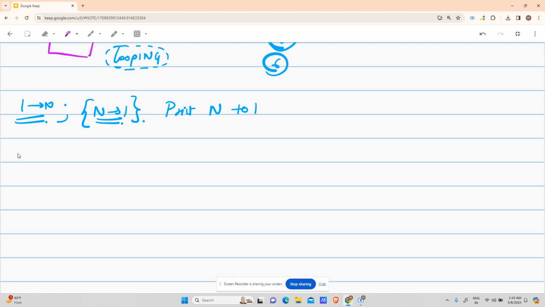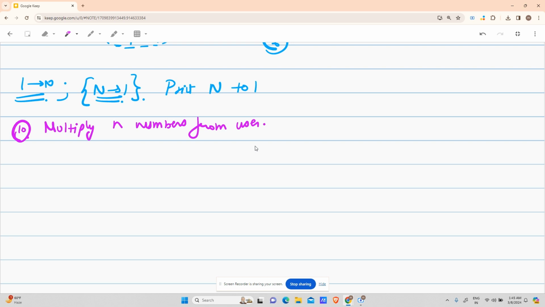This will be the last problem we will be covering right now. I'd say this is the 10th problem: multiply n numbers from user. That is, I have to take n inputs. A pretty tedious task, right?